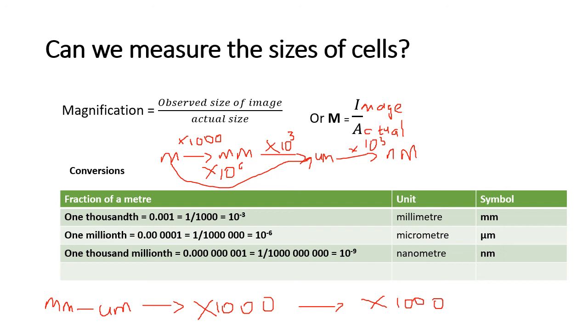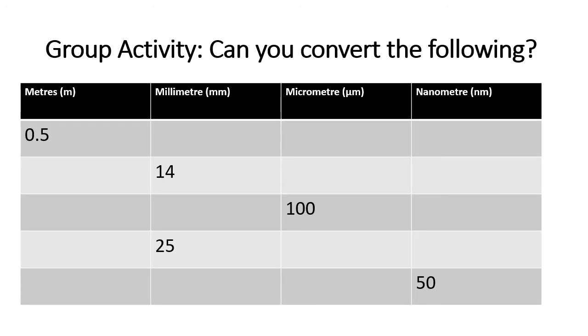It's important that I show you that because on the next slide, I have an activity for you to practice your conversions of these units, because they become important once you start to do your microscopy experiment. This is an activity I often give my students to wrestle with, just to help them practice how to convert between different units. You can see that I have put different numbers on the different units, and I would like you to convert them into the other units. For example, 0.5 meters: what would that be in millimeters, in micrometers, and in nanometers? You can do that for all the different numbers that are here.